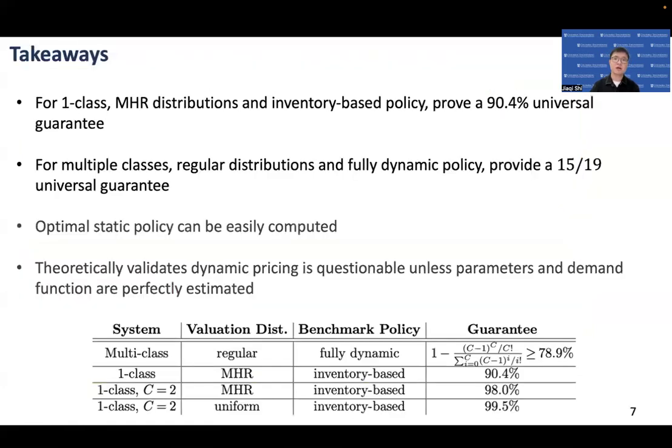In conclusion, we demonstrate the power of static pricing when selling reusable resources by providing strong universal performance guarantees. And our work theoretically validates that dynamic pricing is questionable unless parameters and demand are perfectly estimated.